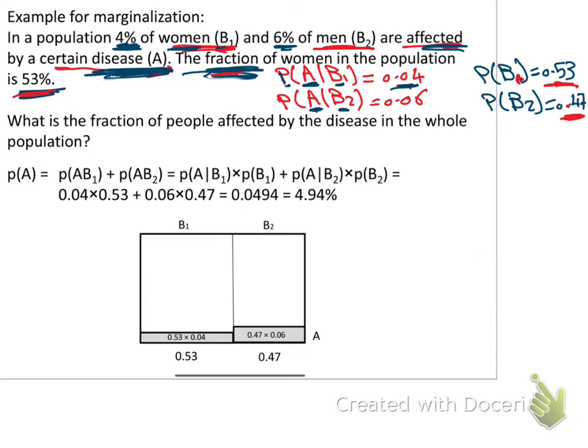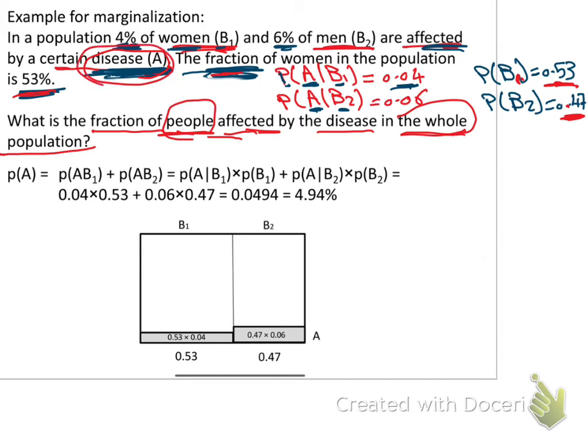Okay, so coming to our problem. If you remember the formula which we have taken in the last page, his question here is: what is the fraction of the people affected by the disease in the whole population? So he wants all the people, whether women or men, affected by the disease in the whole population. So he wants A, the people affected. So he's looking for the probability of A.